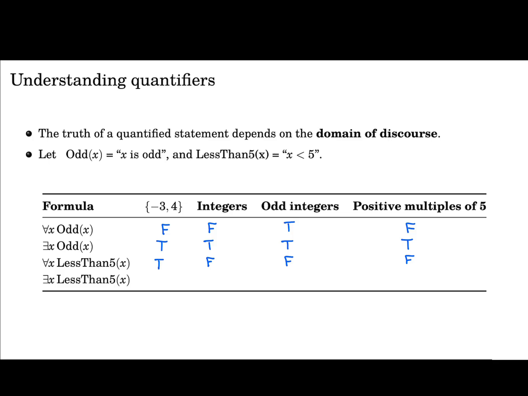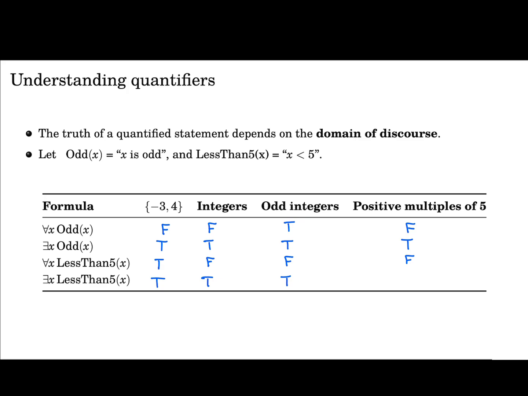I only need to check the existence of 1. I don't even need to see anything else. So this will be true. Does there exist an integer that is smaller than 5? Well, yes, the integer 1 is smaller than 5, so this will be true. Does there exist an odd integer that is smaller than 5? Well, yes, 1 is odd and it's smaller than 5, so that's true.